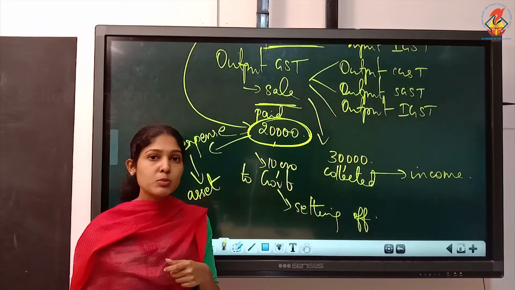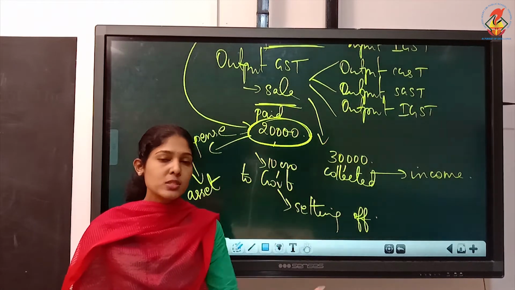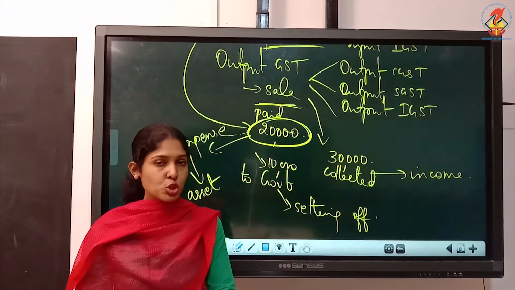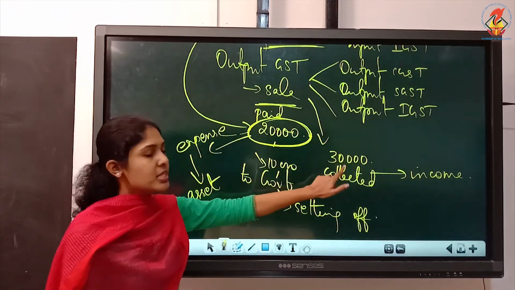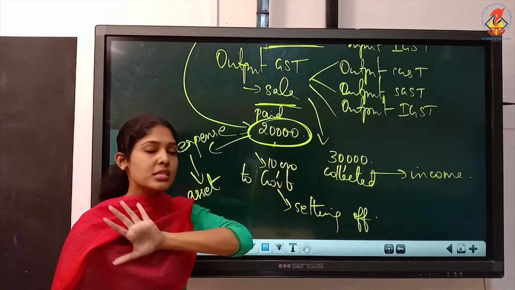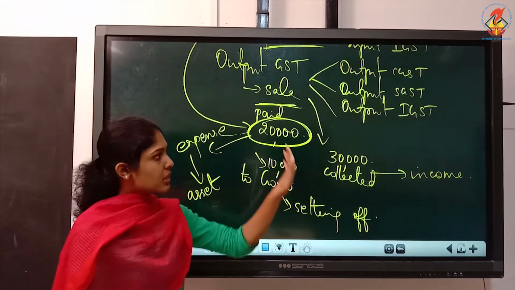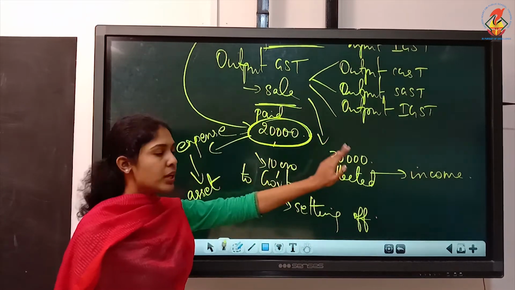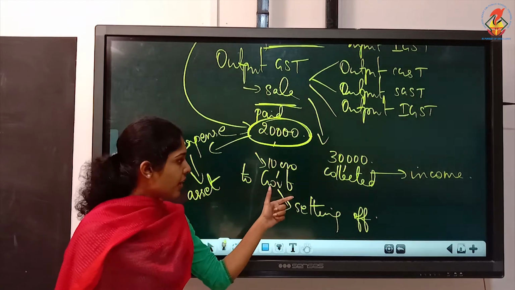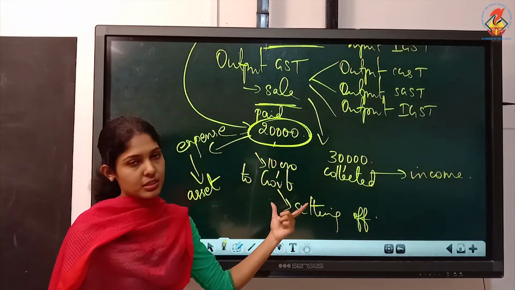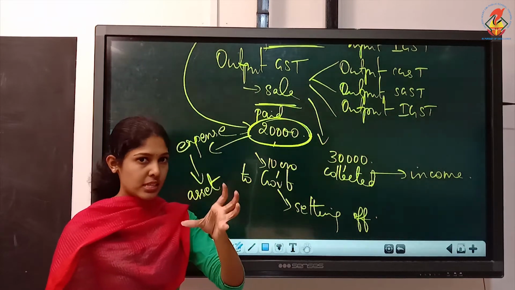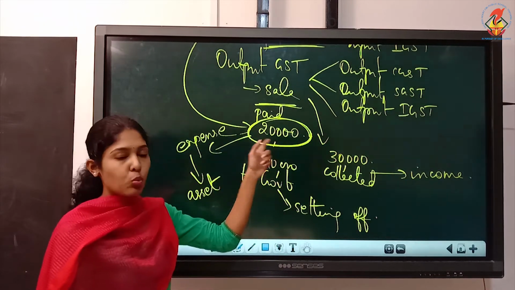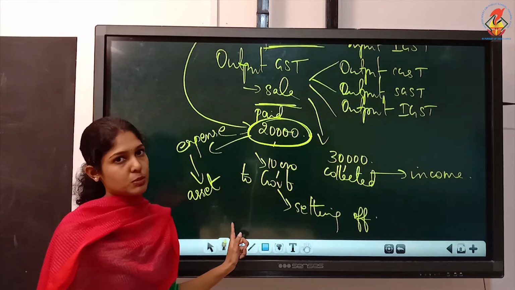How is it becoming an asset? Will tax become an asset for you? Actually, no. But since you can set off these two, otherwise it is an expense. Since you can set off the paid amount and the collected amount, in effect, you are paying only the balance. Understood? You could collect more than what you pay. In that sense, this paid amount will become an asset, not an expense.